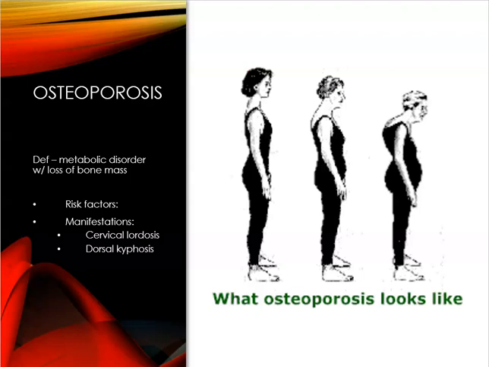So the manifestations of this, they're going to have a loss of height, their vertebral bodies will collapse, some low back pain, and progressive curvature of the spine. That's called dorsal kyphosis. It's an increased thoracic curve or a humpback, and cervical lordosis that constitutes a dowager hump. The abdomen tends to protrude, and the knees and hips flex as the body attempts to maintain the center of gravity. And we can see that in this picture right here.